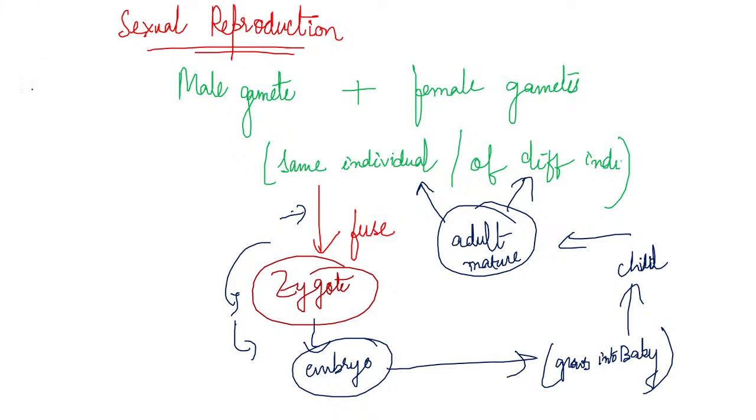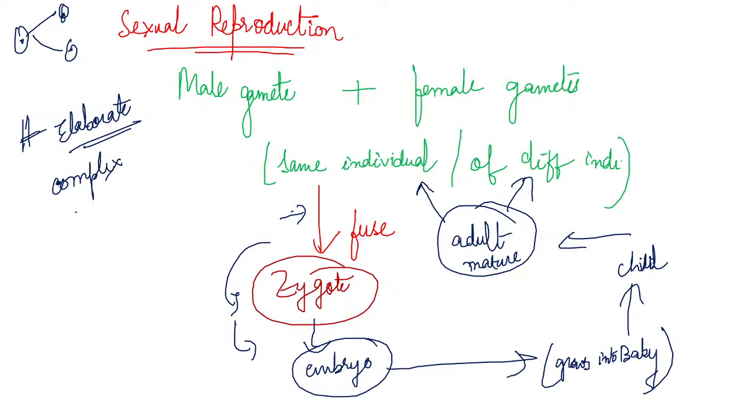So sexual reproduction is very, very important because it is an elaborate process. In asexual reproduction, all these things were not happening. Only one parent was there, and from the parent, two daughter cells were forming. Yes, this was asexual reproduction. But in sexual reproduction, so many things are there, right? Pre-fertilization event, fertilization, then post-fertilization event, so many events are there. So sexual reproduction is elaborate, right? It is complex to study. So many events are there, so many processes are there, and it is also a slow process. Very elaborate process, complex process, slow process. These three things are very, very important while you are studying sexual reproduction.